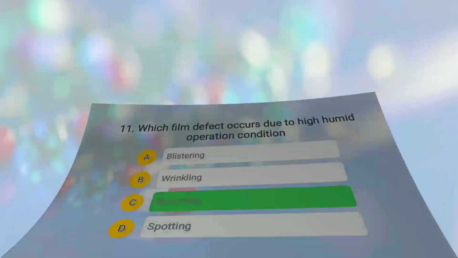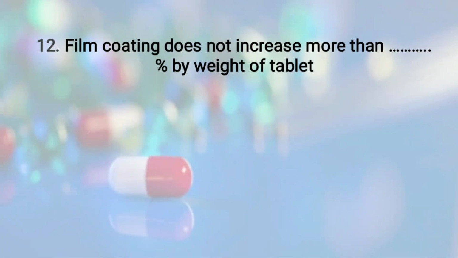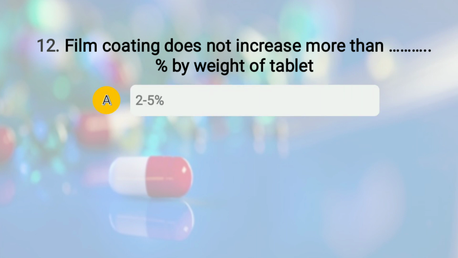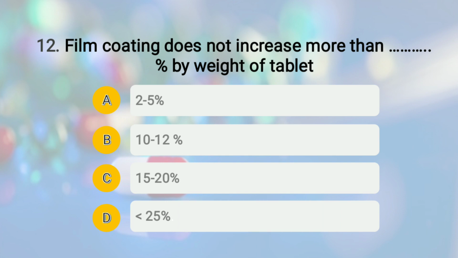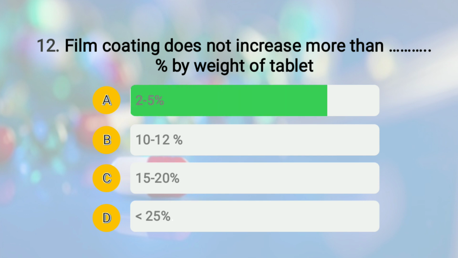Moving to question number 12. The question is film coating does not increase more than blank percent weight by weight of tablet, and the options are A, 2 to 5% weight of tablet, option number B, 10 to 12%, option number C, 15 to 20%, and option number D, less than 25%. And the right answer of this question is 2 to 5%. That is, film coating only increases the weight up to 2 to 5% of actual weight of the tablet.